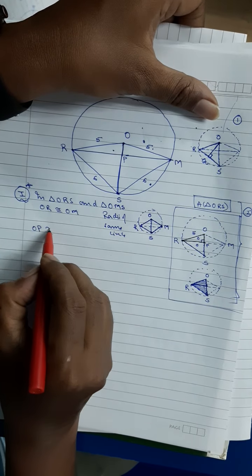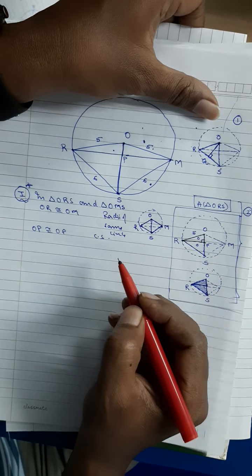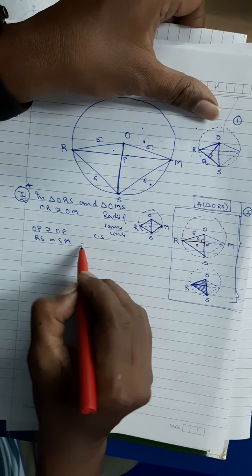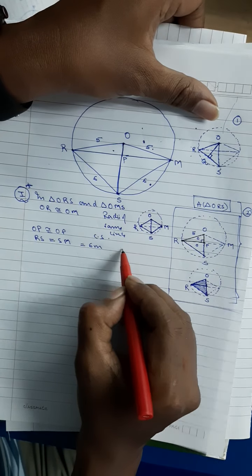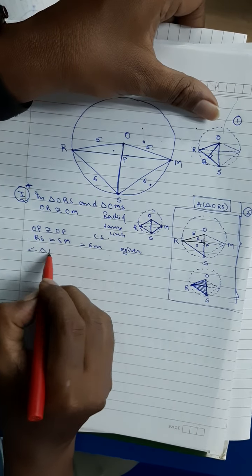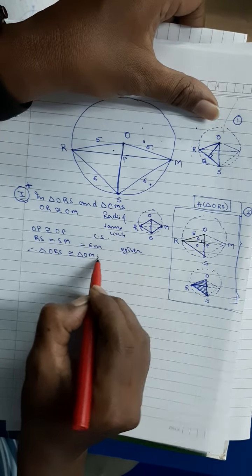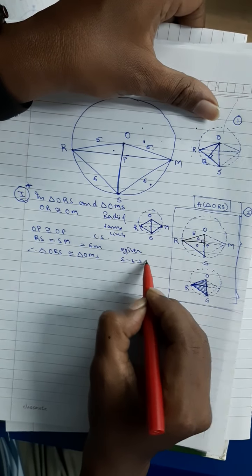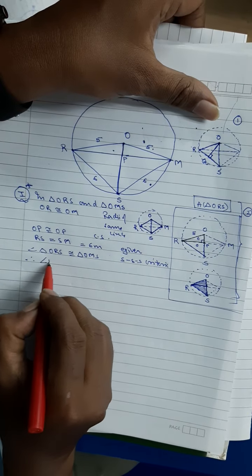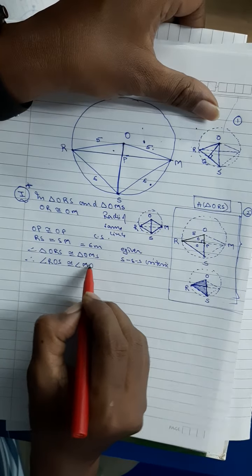OP is congruent to OP, common side, and RS is equal to SM, is equal to 6 meter each, given. Therefore, triangle ORS is congruent to triangle OMS by SSS criteria. Therefore, angle ROS is congruent to angle MOS.